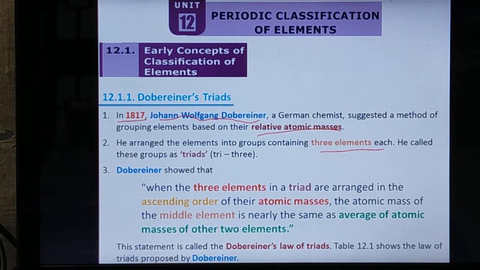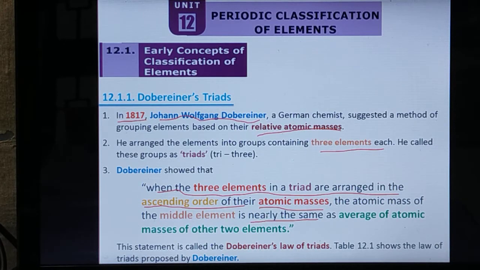This is the rule of Dobereiner: when the 3 elements in a triad are arranged in ascending order, that is, increasing order of their atomic masses, the atomic mass of the middle element is nearly the same as the average of the atomic masses of the other 2 elements.